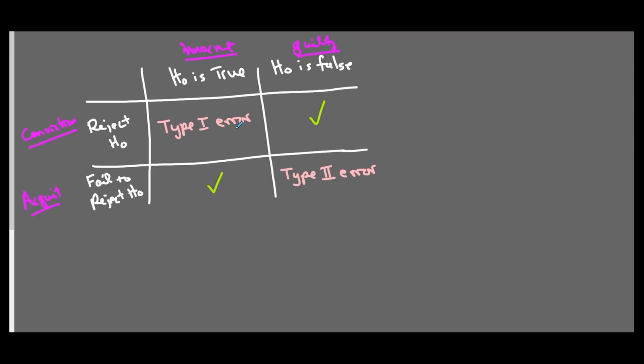All right, so we have to balance it out. We want to control the type 1 error by using what's called the significance level.